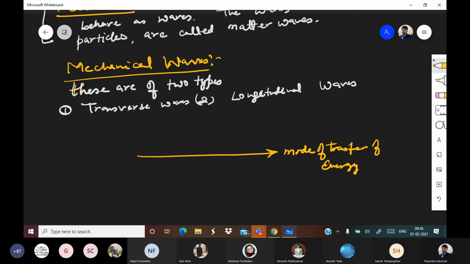Now in mechanical waves, as a medium is involved, medium particles will vibrate.